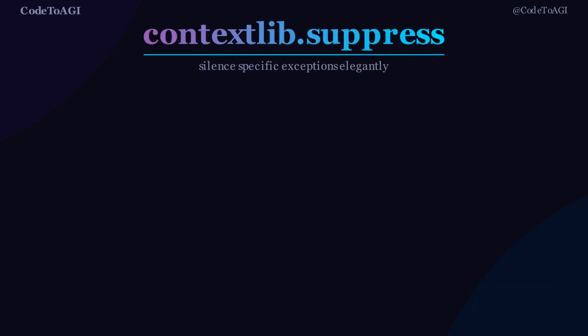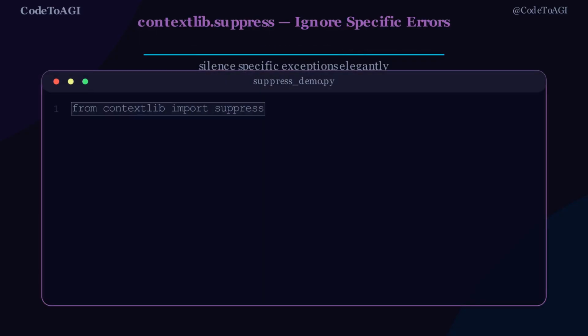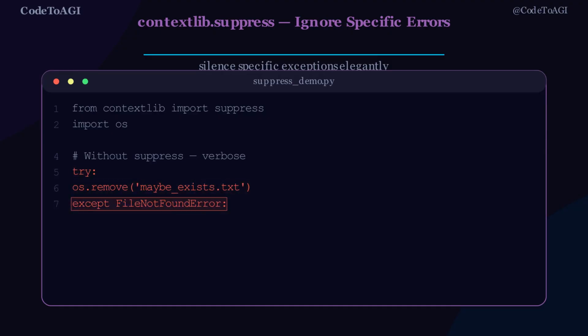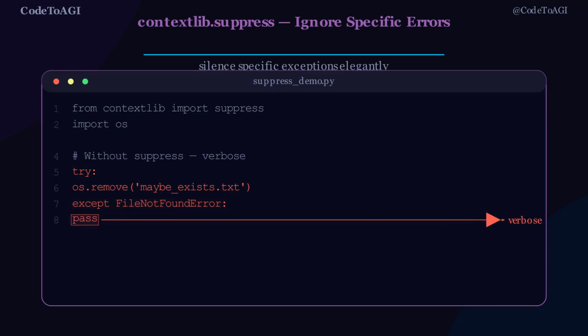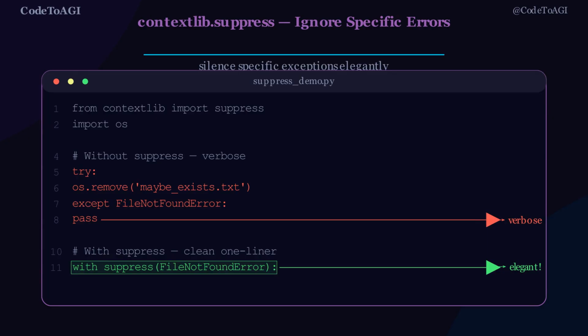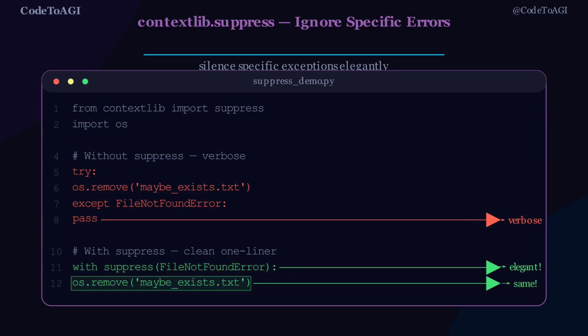contextlib also gives you suppress, a context manager for silencing specific exceptions. Without suppress, you write try, except, pass, four lines of noise to say I don't care about this error. With suppress, you write with suppress of FileNotFoundError, one clean line. If FileNotFoundError is raised inside the block, it is silently ignored. Any other exception propagates normally.